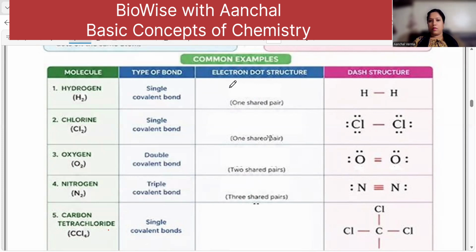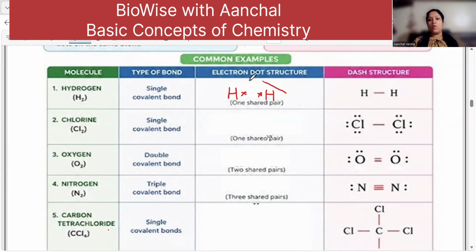Now let us talk about hydrogen. You know that hydrogen has one electron in the outermost orbit. I'm doing it with the cross structure, and I'm doing it with the dot structure. Whichever way you're comfortable, you can draw. Now this is the other hydrogen. It also has one electron in the outermost orbit. Hydrogen has a K shell, and the K shell's capacity is 2 electrons. Both will be stable if the K shell has 2 electrons.